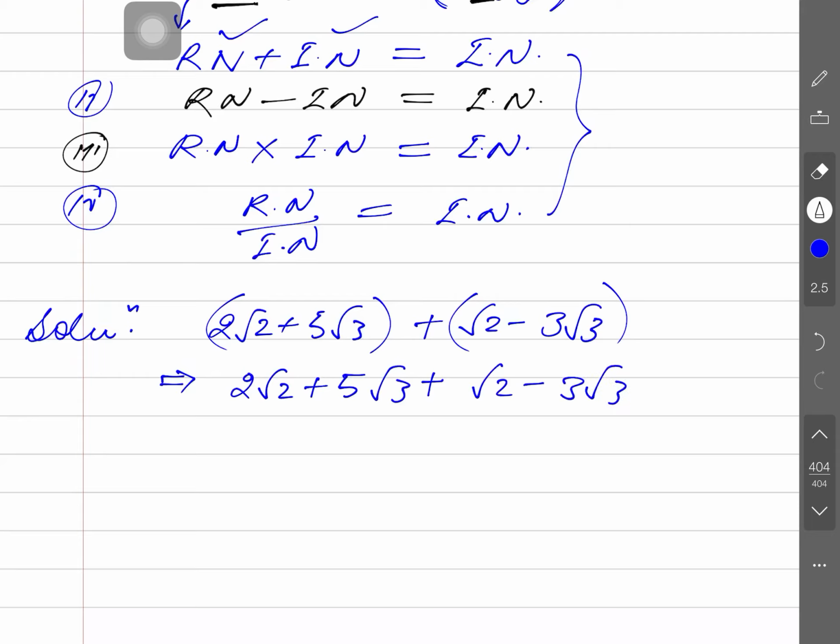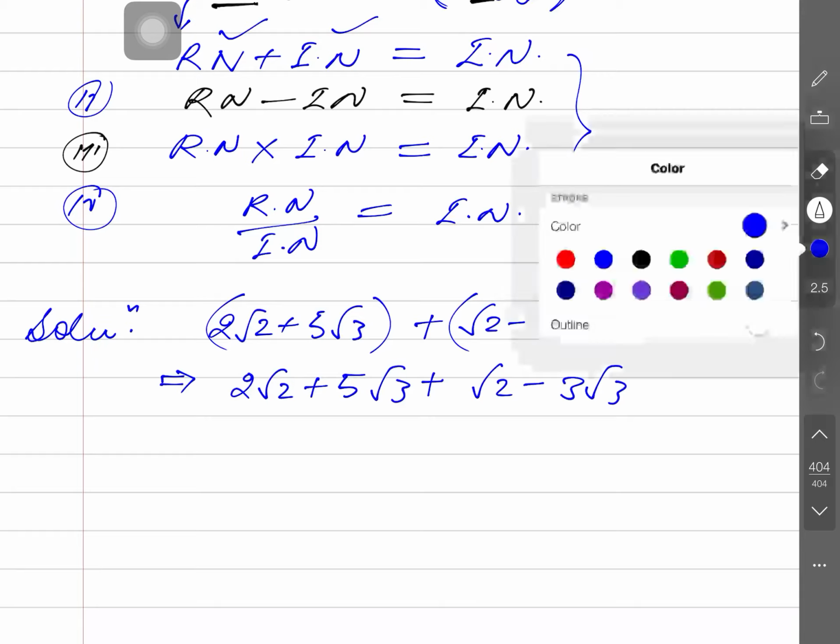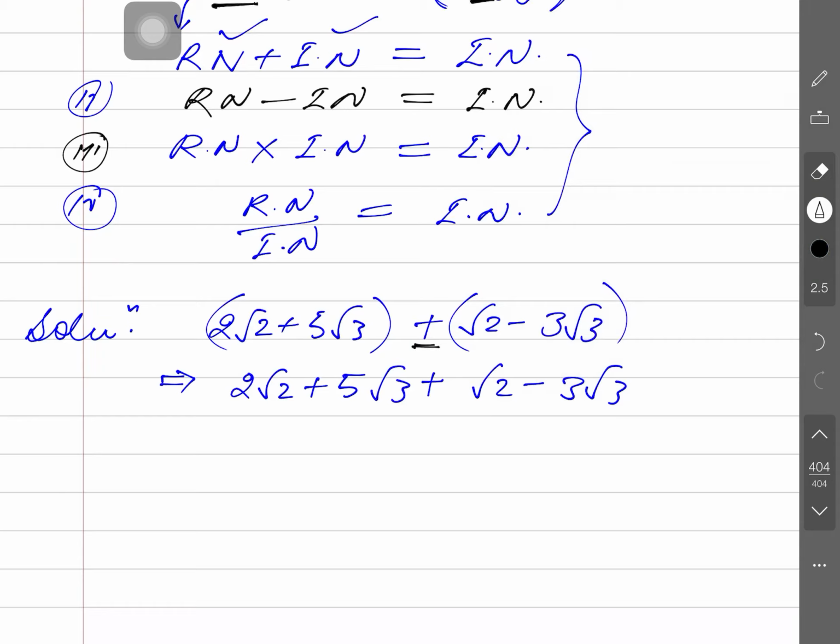The difficulty with addition is not existing here. The difficulty usually happens due to the minus sign. If a minus occurs here, then this minus will be introduced inside the bracket and will change the sign. Is that clear? Now look at the next.